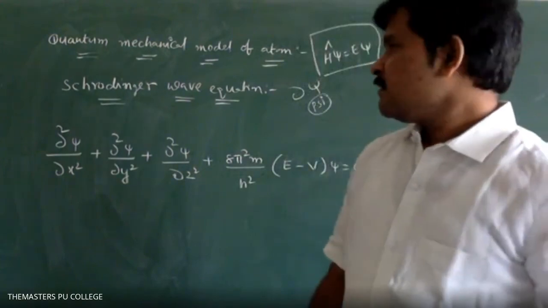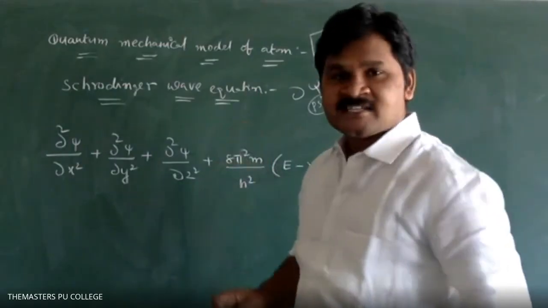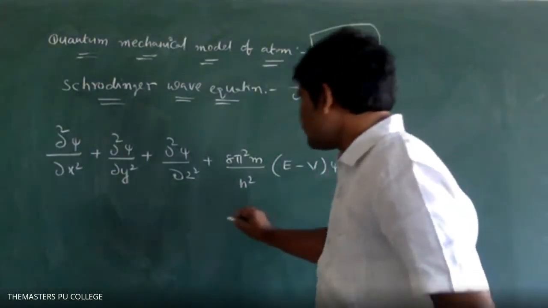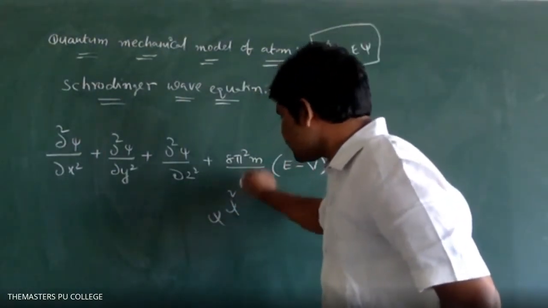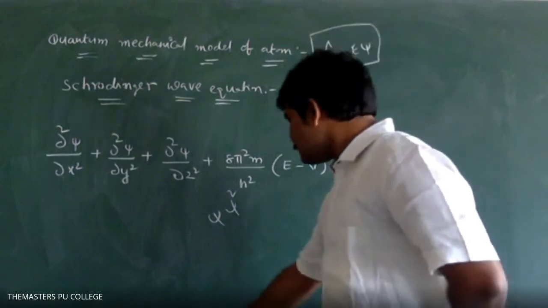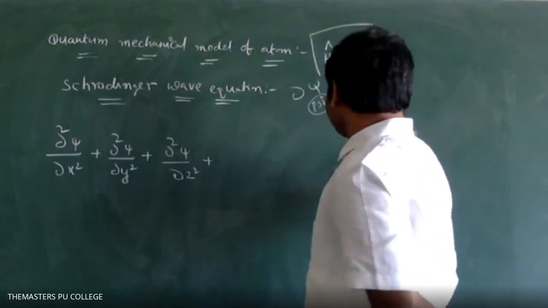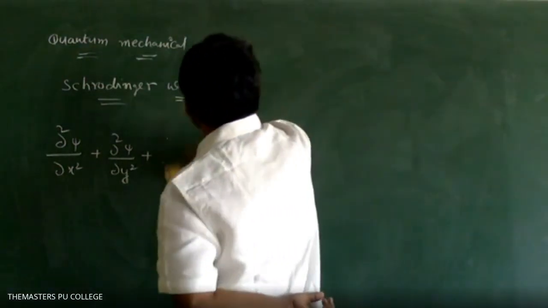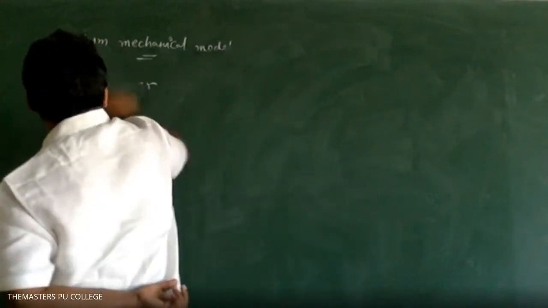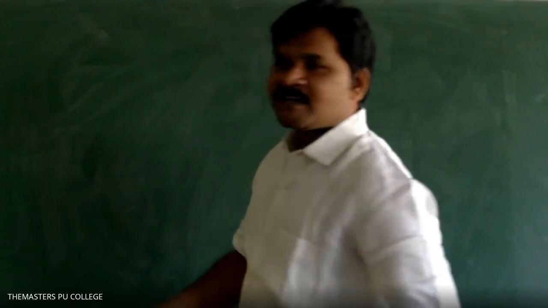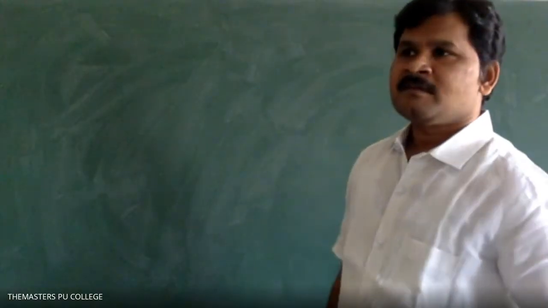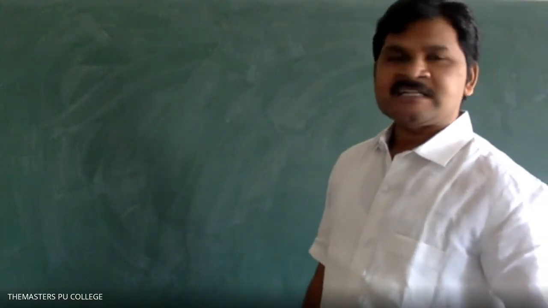Sir, side heading: significance of psi and psi square. What are the values of psi? Positive, negative, or zero.